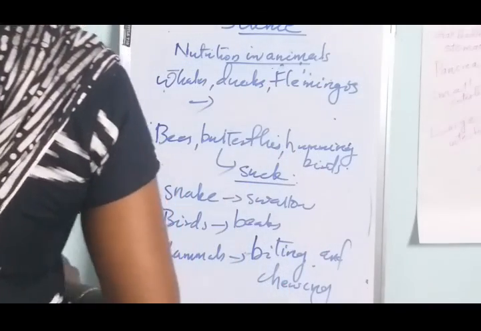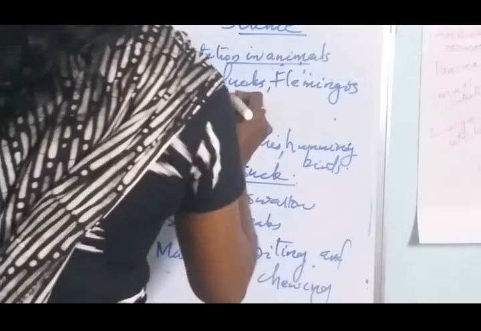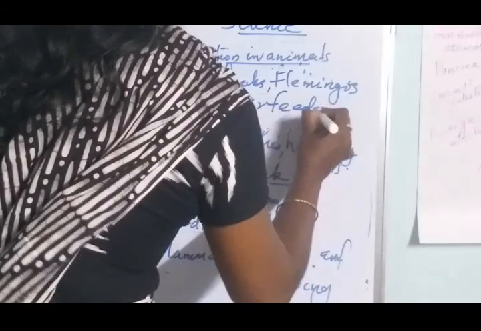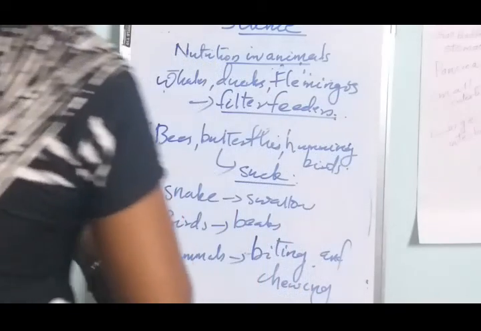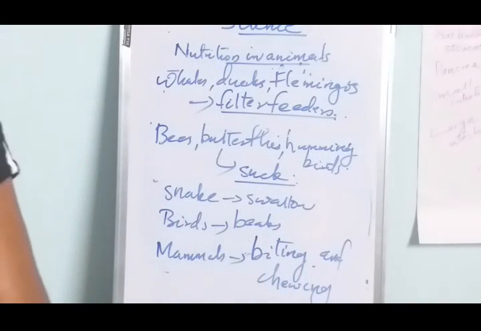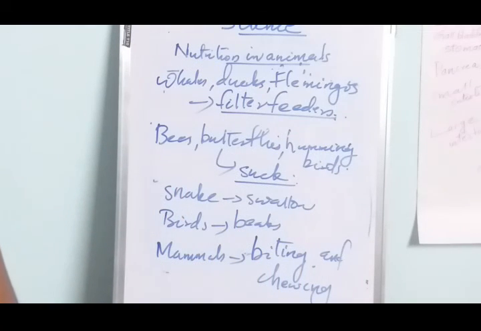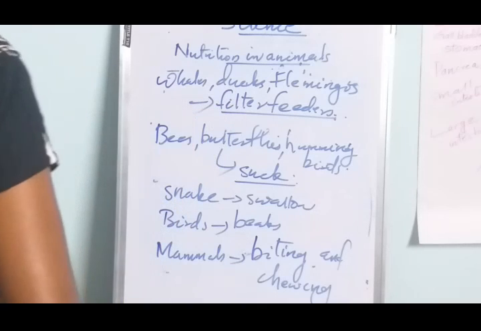Such organisms are called filter feeders. What about filter feeders? The animals such as whales, ducks and flamingos strain their food from water. Such animals are called filter feeders.